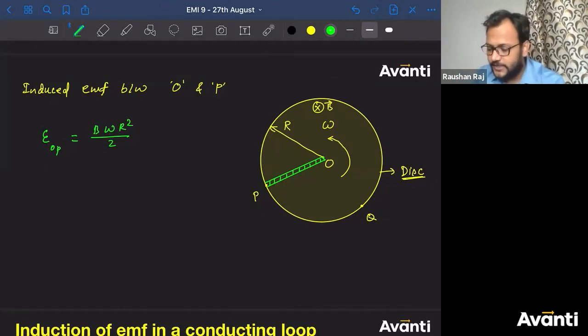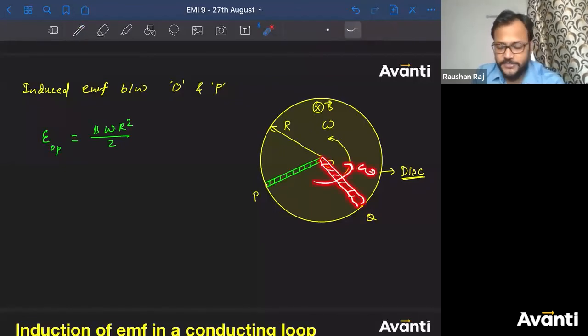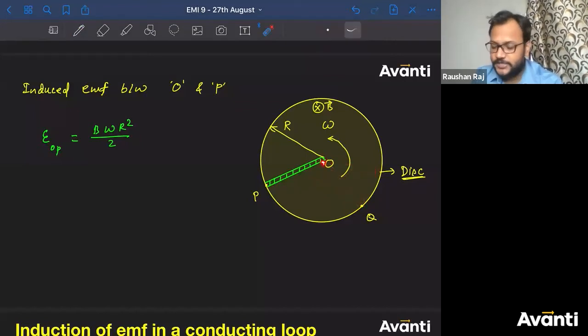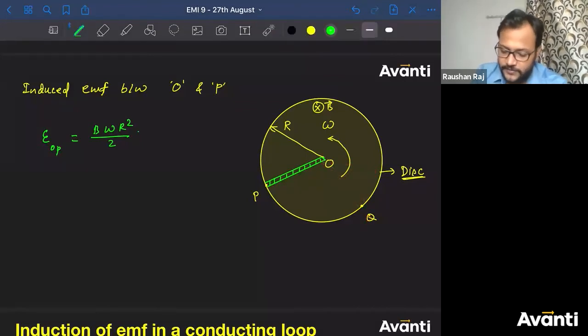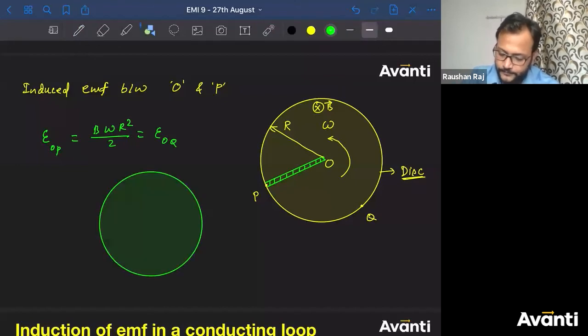For that also I'll assume the same kind of strip. Okay, this is also a rod which is rotating with angular velocity omega, crossing the magnetic field in the same fashion. So O will have the higher potential, Q will have the lower potential. So this will also be equal to EOQ. So can I say you are going to get this kind of arrangement? This is the center.